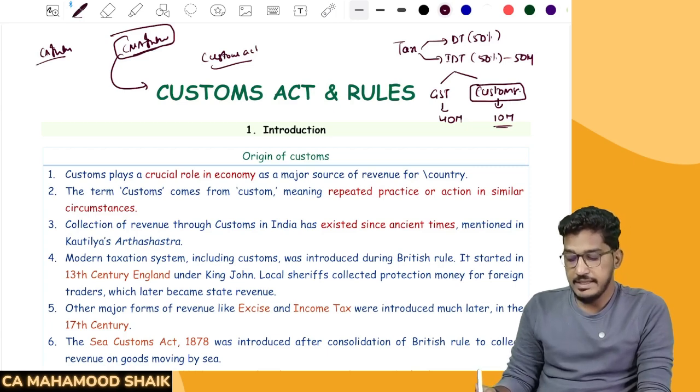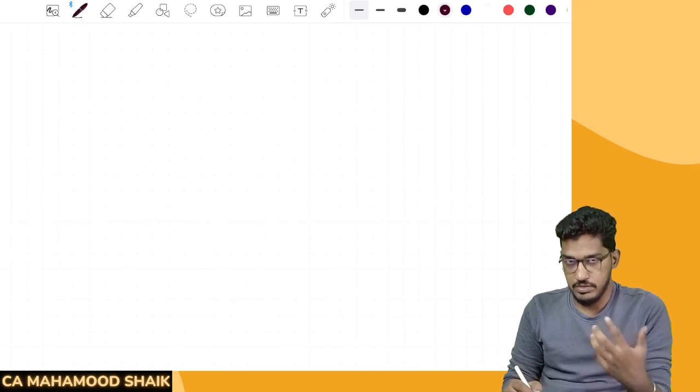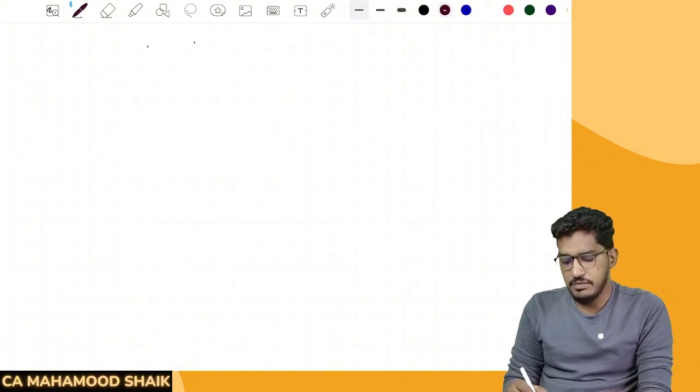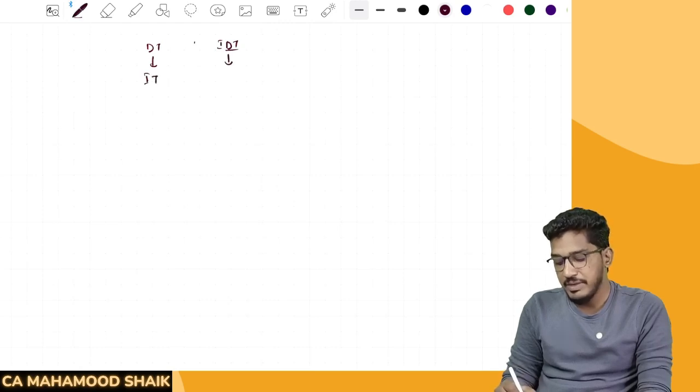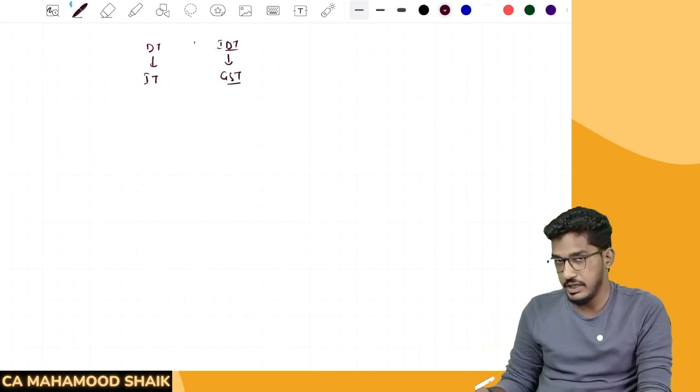Now, what exactly are we going to learn in customs? If you have watched the GST and the introduction chapter, we have seen that in India we have two kinds of taxation system: direct taxation and indirect taxation. Under direct tax, we have something called income tax. And one of the major indirect taxes prevailing in India is GST. GST is the most prevalent indirect taxation system in India.